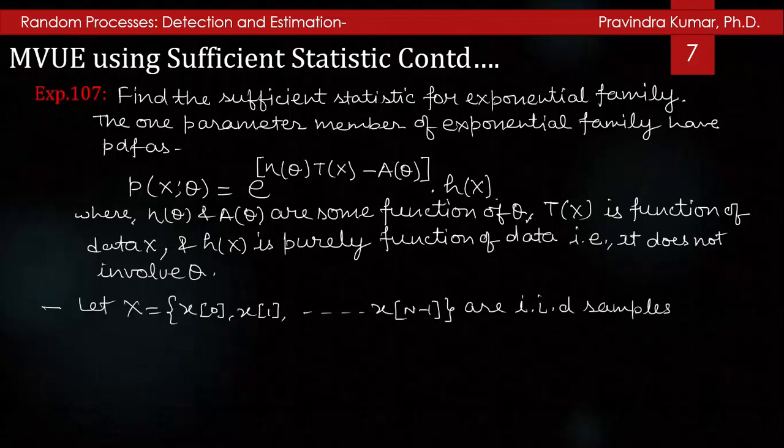Now let x equal x[0], x[1] to x[N-1] be independent identically distributed samples from a member of the exponential family with parameter θ.